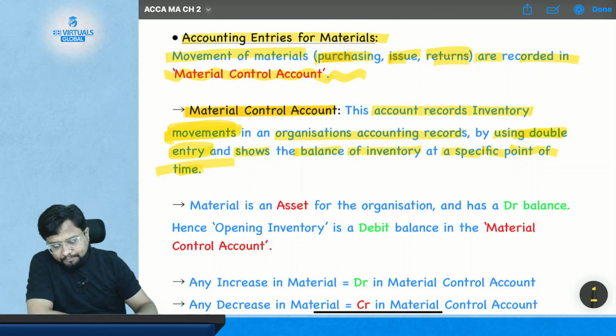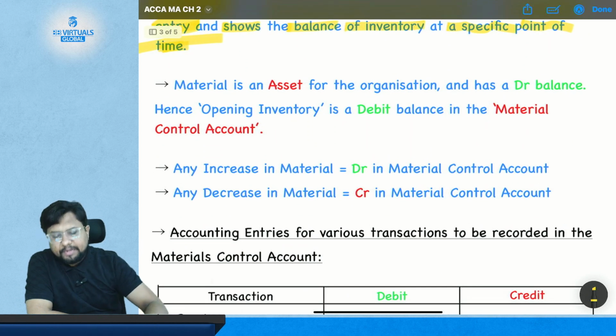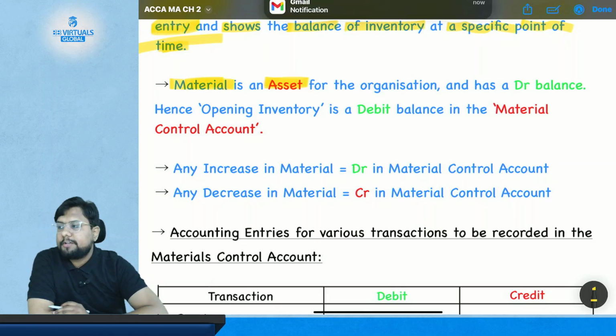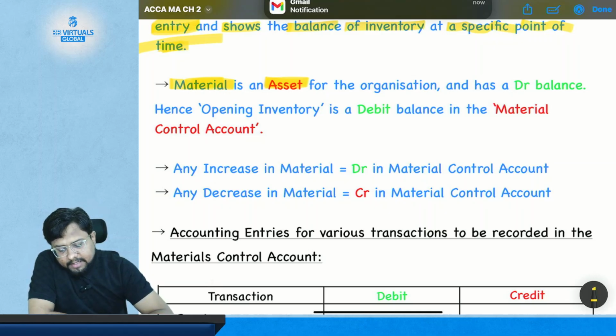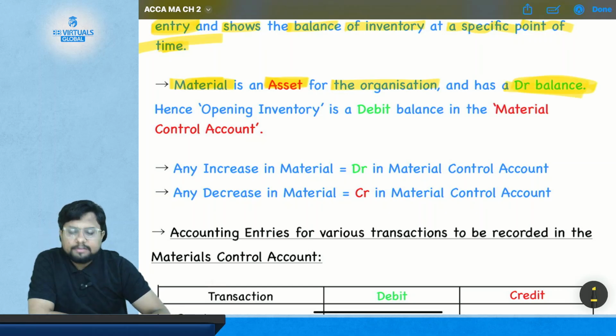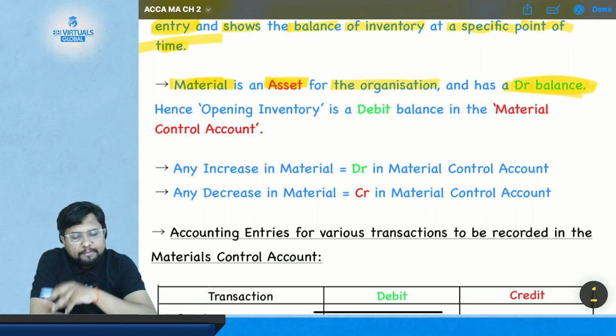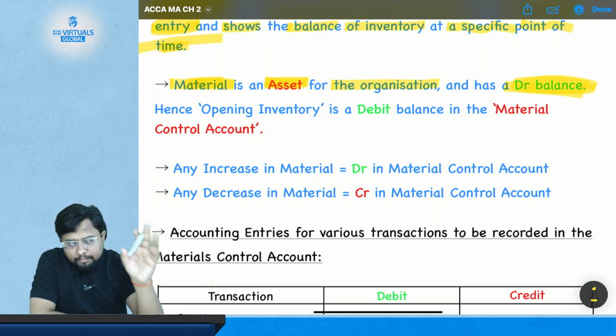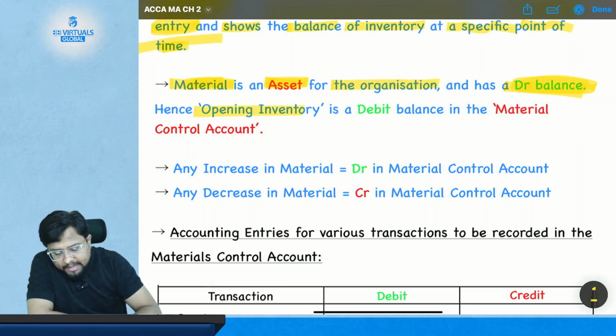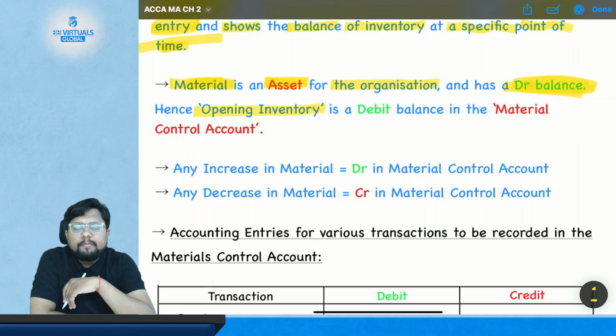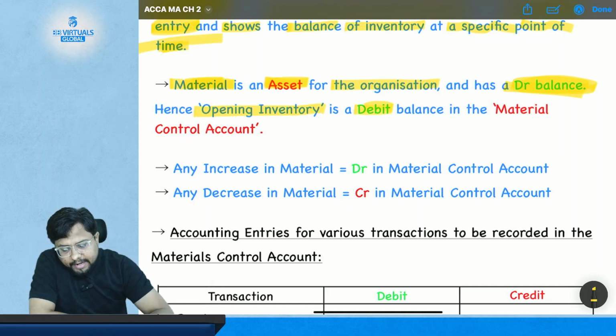Now let's come to the basic. What is material? Material is an asset for the organization and has a debit balance. Hence opening inventory is a debit balance in the material control account.